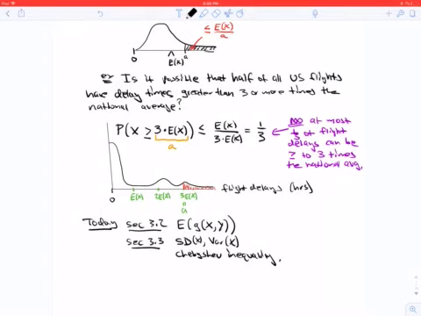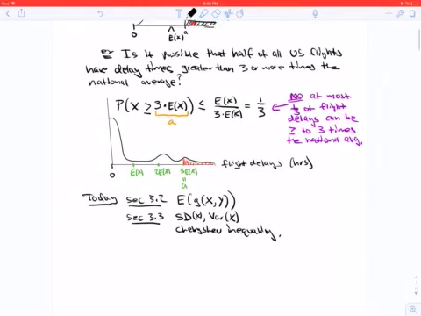The answer is no. If you apply Markov with a equal to 3 times the expectation of X, you'll see that the most that flight delays could be 3 times greater than the national average is 1/3. So 1/2 is too big.